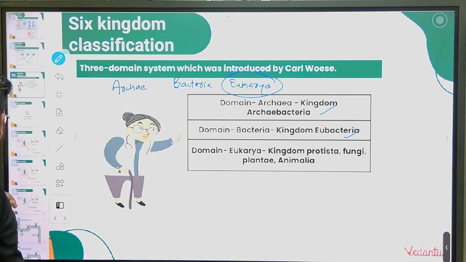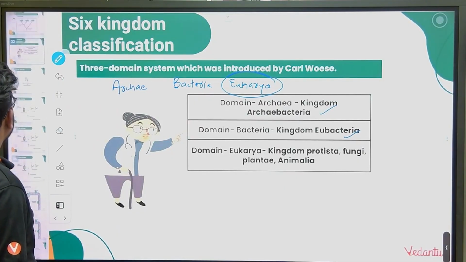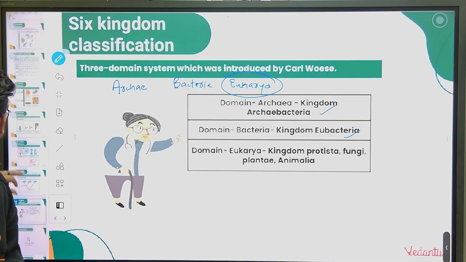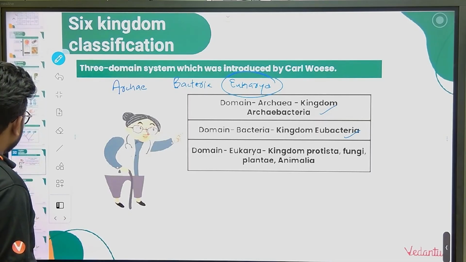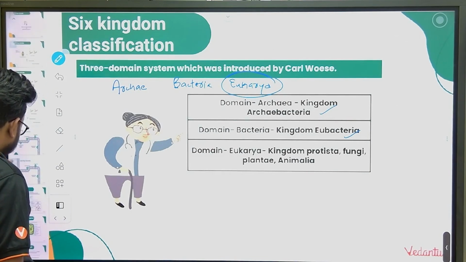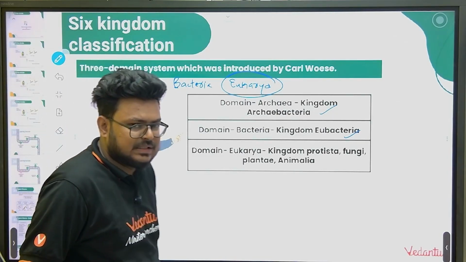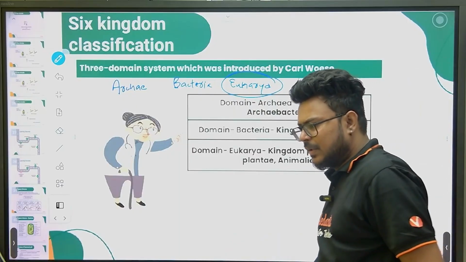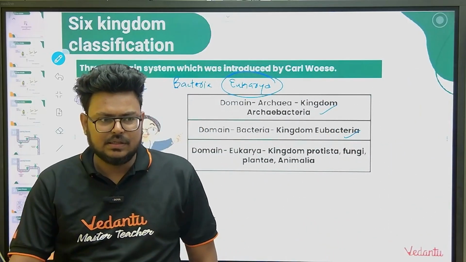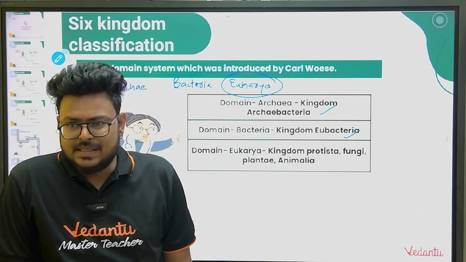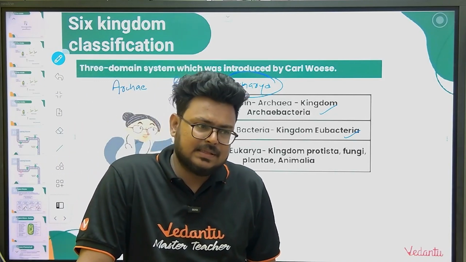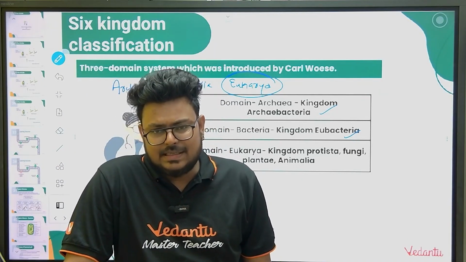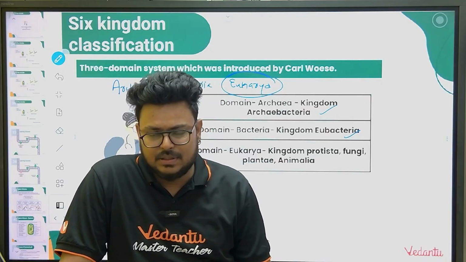I think there is one more table that I wanted to show you, but fine, no issues. So this is all of the 5 kingdom classifications that we should know, and it is important for us. Now we have to discuss kingdom Monera, and I will discuss it from NCERT. I will not go beyond NCERT because they are not giving anything. If required, I will add 2-3 extra points, otherwise not more than that.